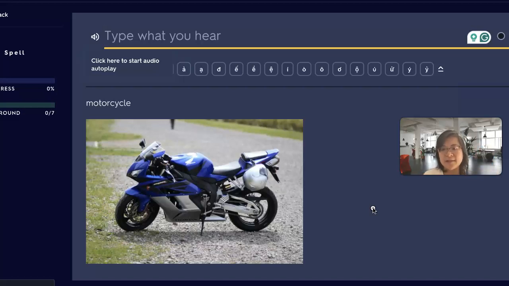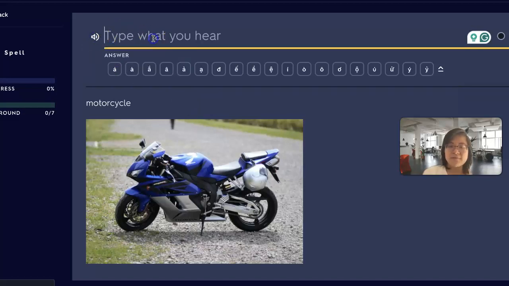So in a way, this can act as a very good, well, not really dictation, but it can help the students to practice spelling, vocabulary, listening, everything. So it's pretty cool. I like these features the most.